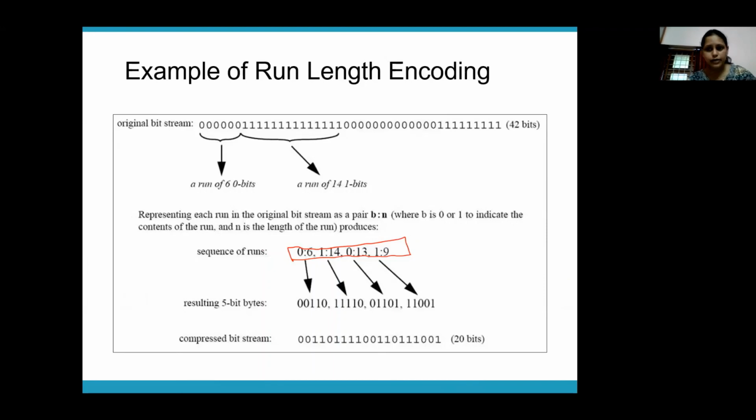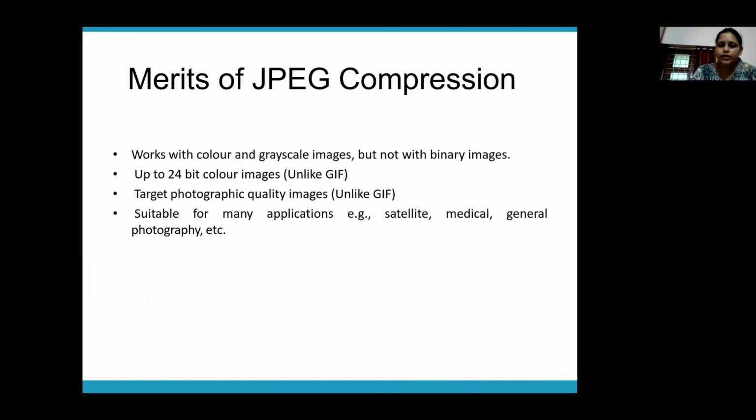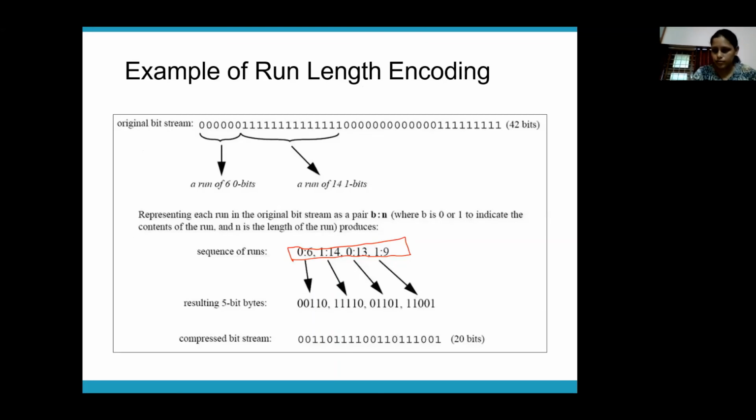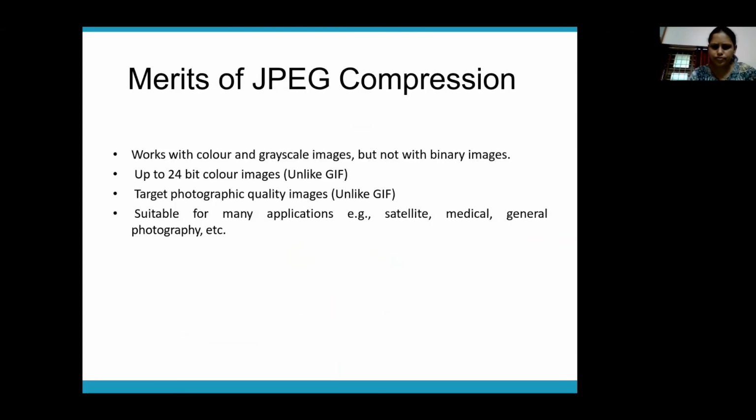It is actually a very complex coding scheme, but you should understand what actually happens in the background. Keep in mind what properties are exploited by JPG. If you are smart enough, you can actually write a Java program for doing JPG compression by mimicking all the steps which we have explained now. So that's about JPG compression.